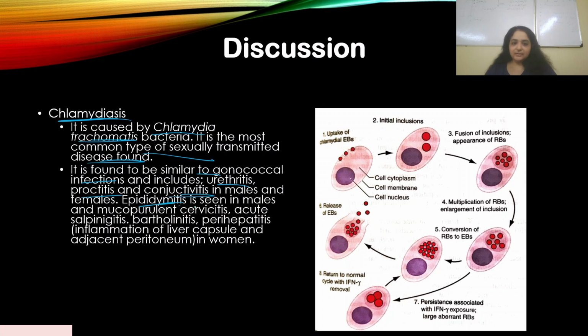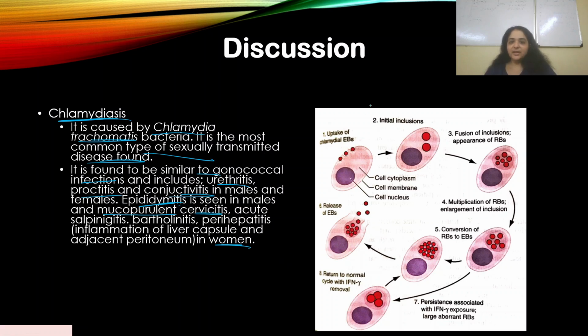Epididymitis is seen in males, that is inflammation of the epididymis, and mucopurulent cervicitis. That is a mucoid pus-like discharge. There's acute salpingitis, bartholinitis, and perihepatitis, that is inflammation of the liver capsule and adjacent peritoneum, in women. So look at it that way: in males, what happens, and in females, what happens.